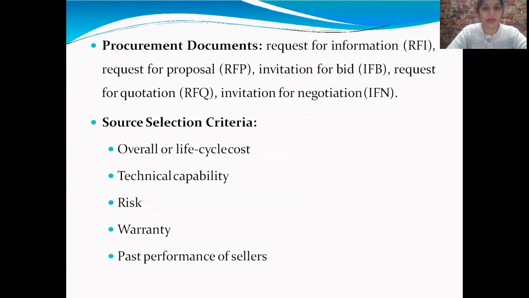Procurement documents include the request for information, that is RFI, request for proposal, that is RFP, the invitation for bid, that is IFB, the request for quotation, that is RFQ, and invitation for negotiation, that is IFN. Some selection criteria are overall or life cycle cost, technical capability, risk, warranty, and past performance of the seller.